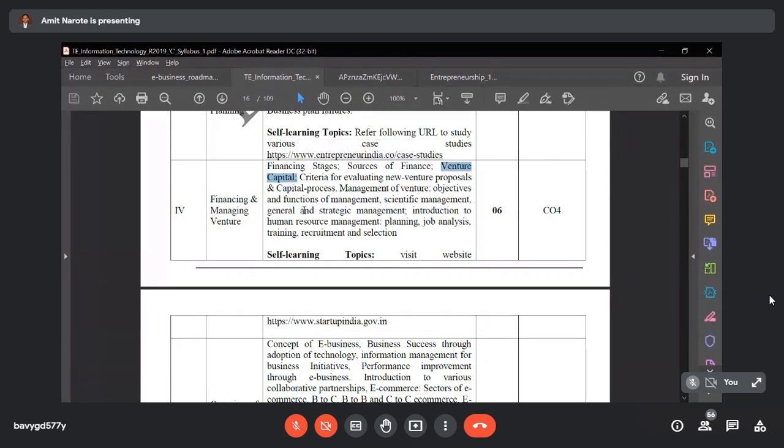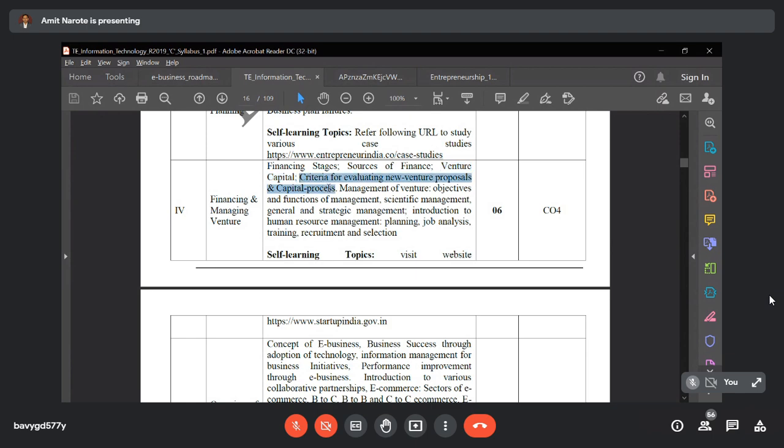As I mentioned earlier, the person who finances, or gives money to run this venture, is called a venture capitalist, and the amount which is invested for running a venture is called venture capital.